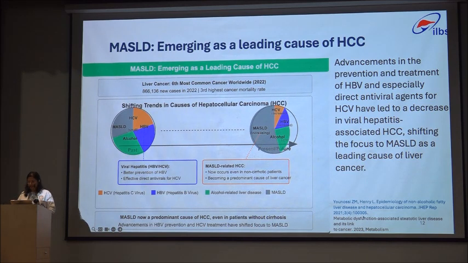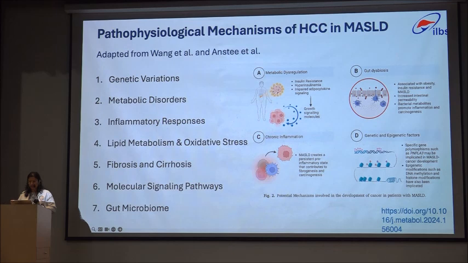So MASH is now a predominant cause of HCC even in patients without cirrhosis. And in 2022, liver cancer represented the 6th most common cancer worldwide, with an incidence of approximately 9 lakh new cases, and was ranked 3rd in terms of mortality, only behind lung and colorectal cancer.